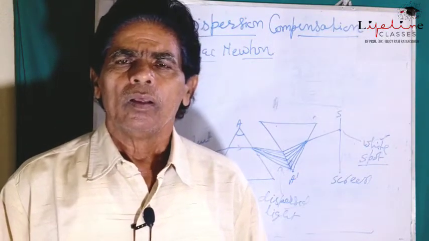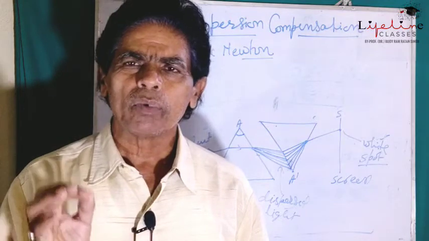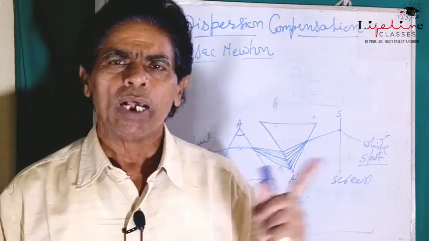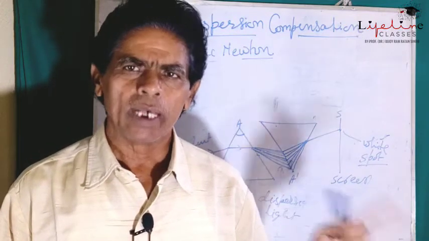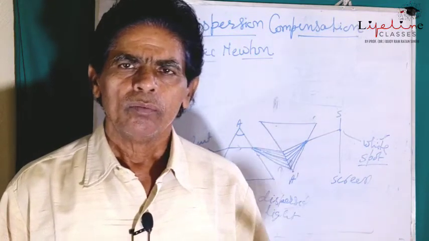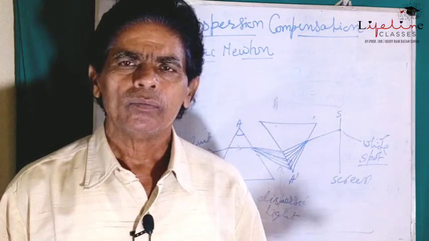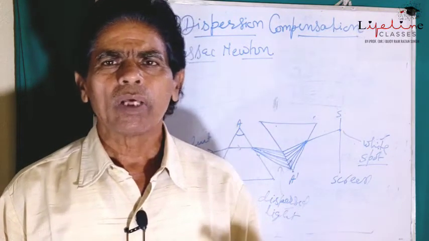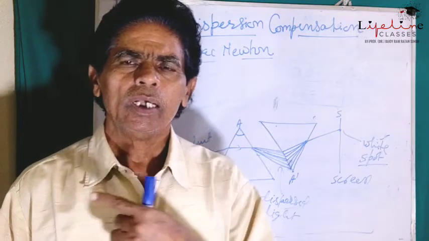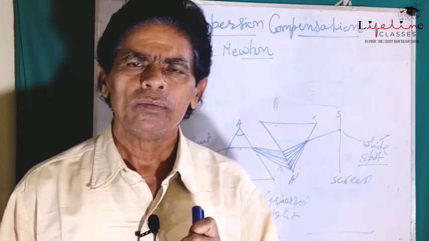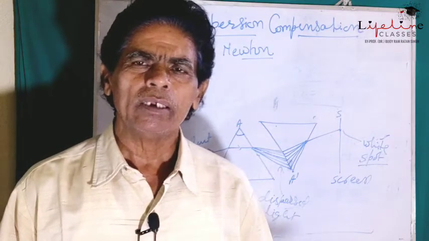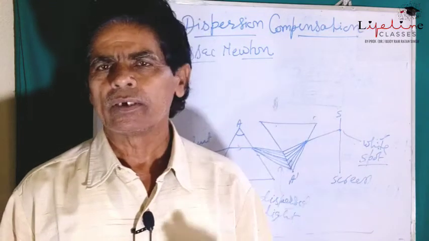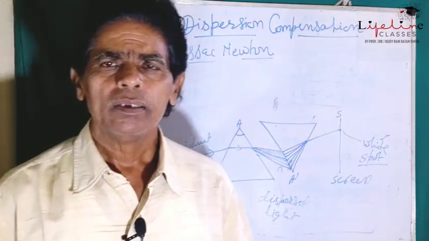Again, a rainbow is always formed opposite to the direction of the sun. Means during the morning we observe the rainbow in the west direction, and during the evening we observe the rainbow in the east direction. Why?